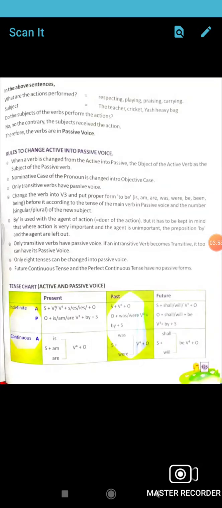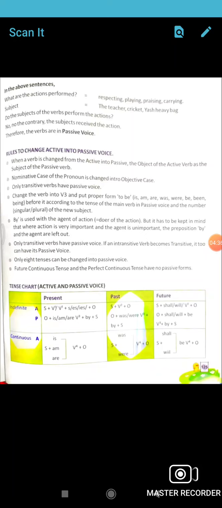Now there are some rules which I have already told you, written here: rules to change active into passive. When a verb is changed from active to passive, an object is required, only a transitive verb. Always use the third form of the verb. And eight tenses can be changed, as I had told. Of 12 tenses in total, eight will be changed and four will not be changed, meaning all the perfect continuous tenses, present, past, and future, and one more, future continuous, will not be here.